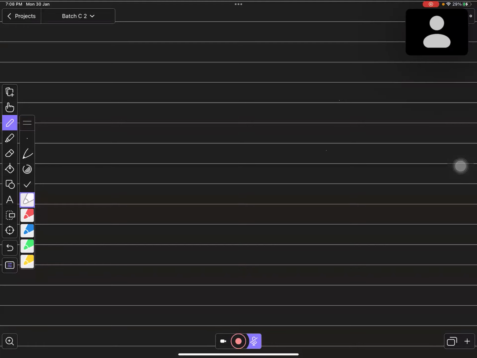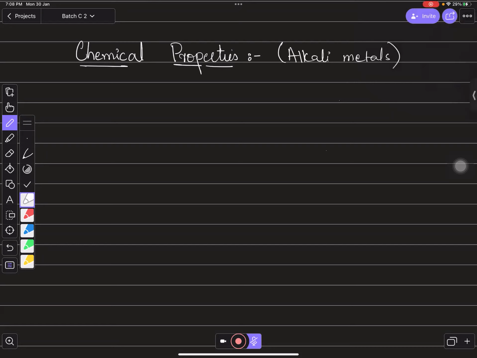Okay, so we are moving towards the chemical properties of group number 1, which is known as alkali metals. So let's talk about the properties of alkali metals. We are talking about group number 1. So these are the chemical properties of alkali metals. You need to keep in mind that we are talking about alkali metals. Right? So the first reaction is the reaction with water.